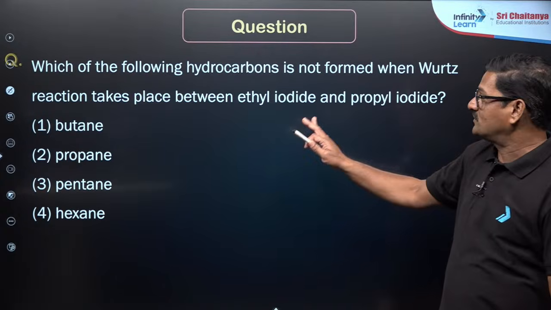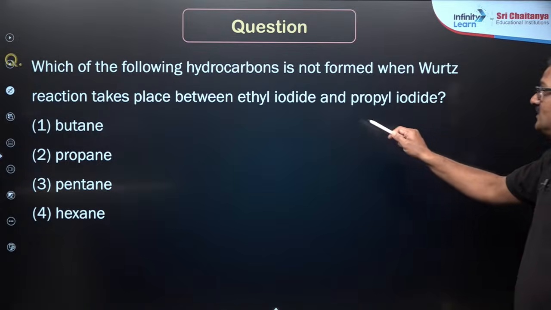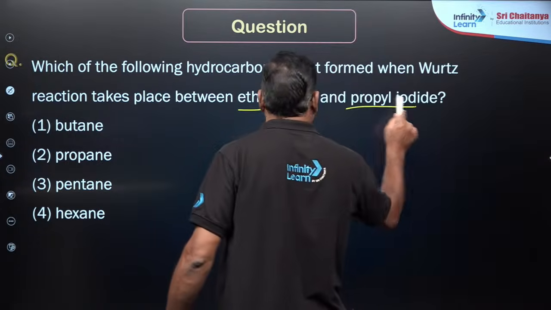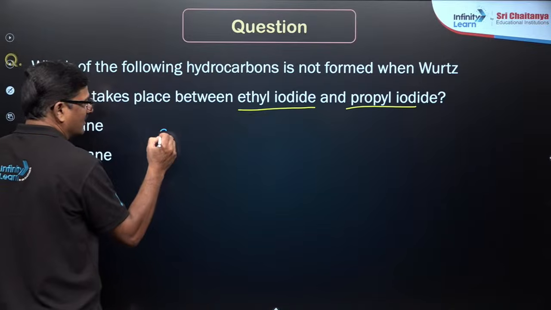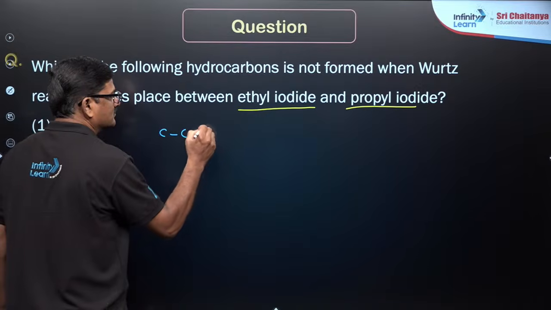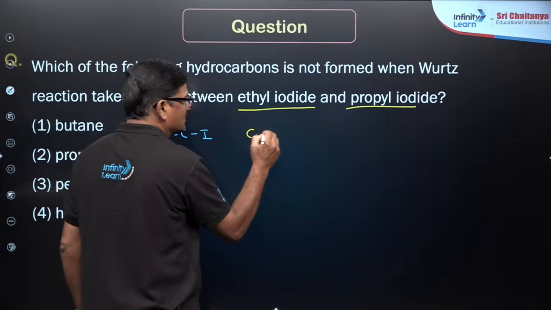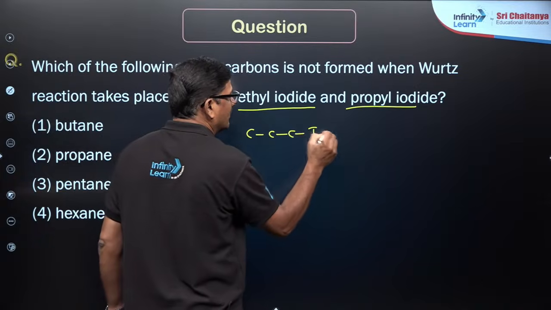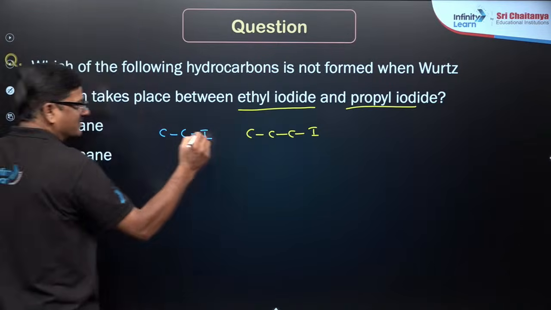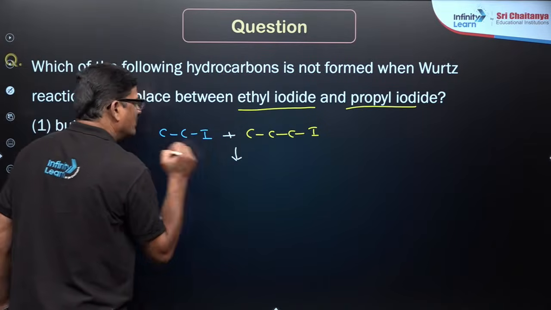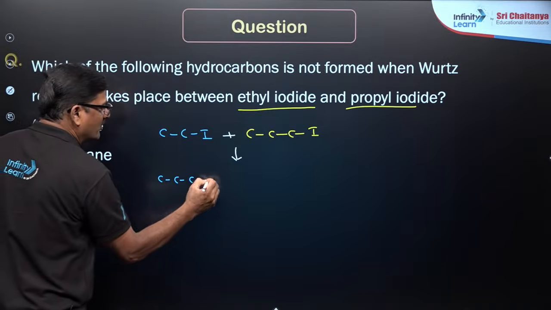And one more question, which of the following hydrocarbons is not formed when the Wurtz reaction takes place between ethyl iodide and propyl iodide? Ethyl iodide, you see here ethyl iodide, and this is your propyl iodide. I can get a mixture of the various alkanes. I'll show you what are the combinations. Butane can be formed.